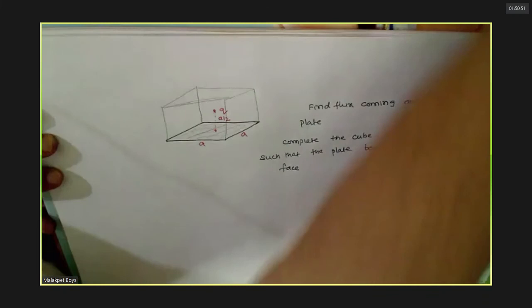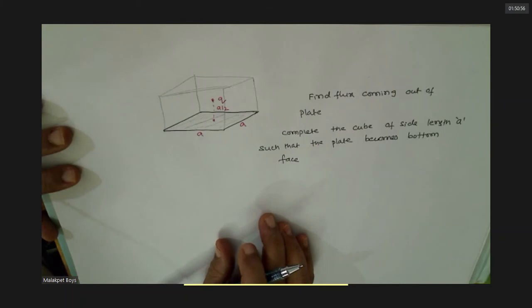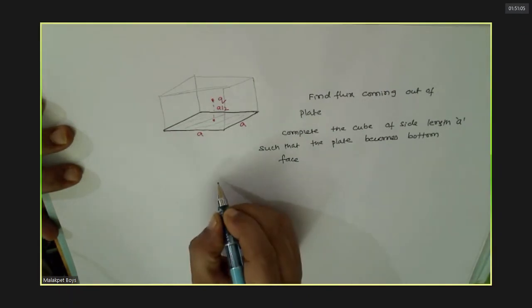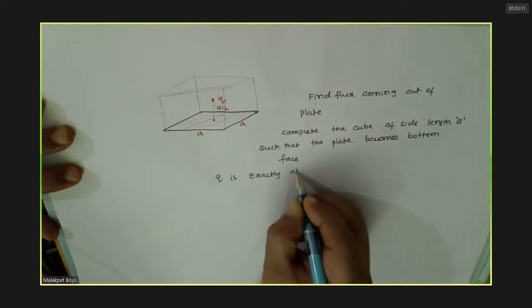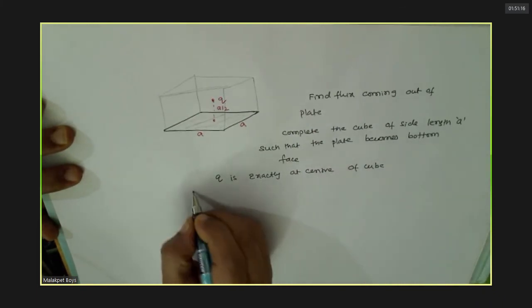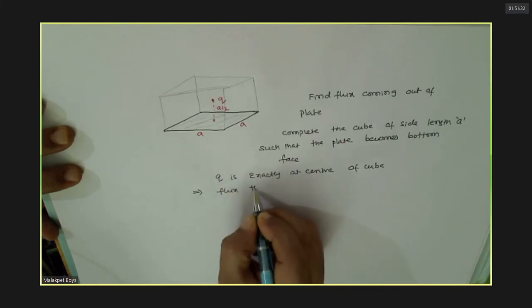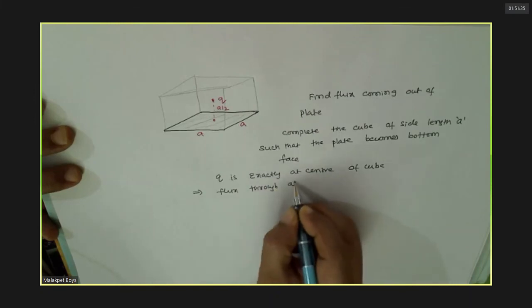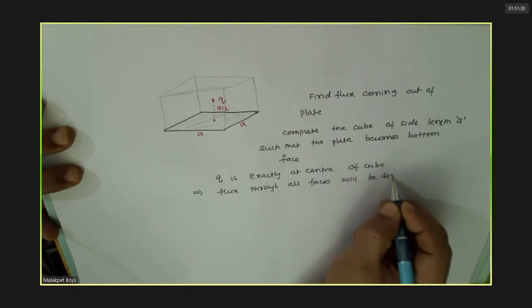Do you agree with this? Yes, sir. Is it clear? Yes, sir. Then what is the flux through all 6 faces? Q is... do you agree with this? This implies that... do you agree with this?